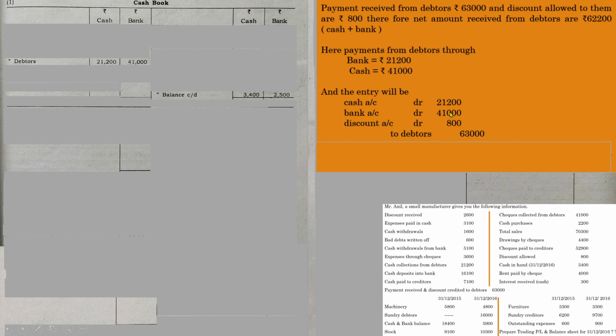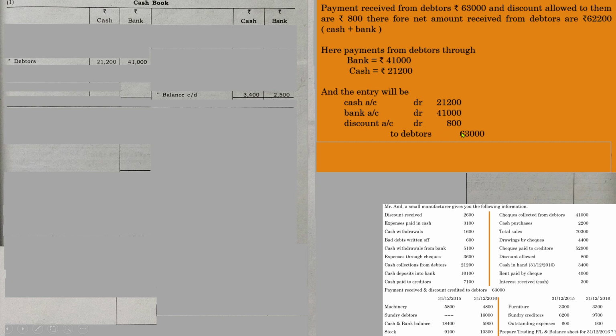Just a slight change in the amount. All the concepts and the computations are same, just a change in the amount. So bank amount is 41,000, cash amount is 21,200. So first of all, we wrote down the 21,200 in the cash column and 41,000 in the bank column. So we have completed these two sides.